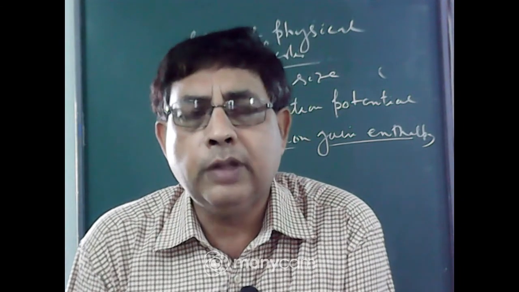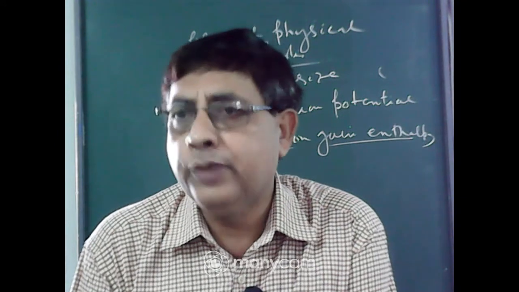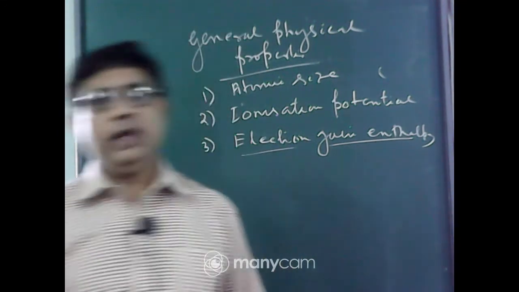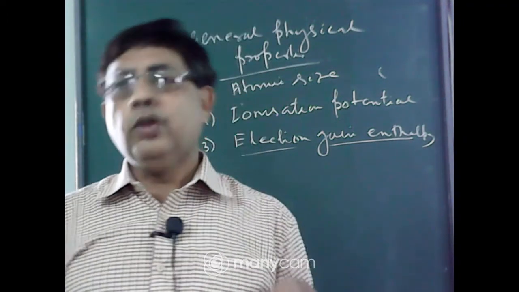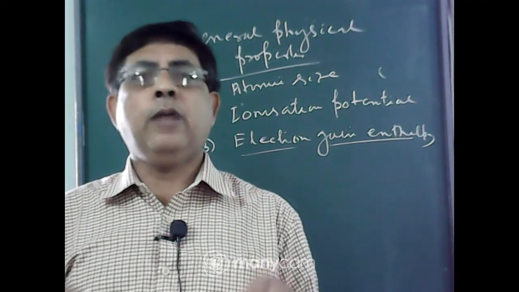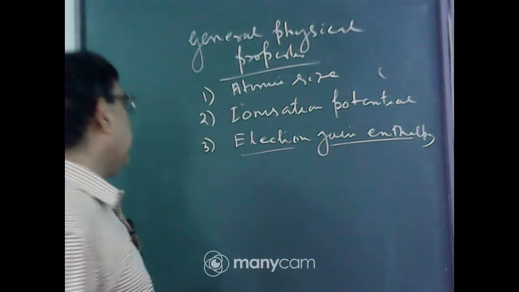So due to stable electronic configuration, magnesium, that is group 2, and group 15, that is nitrogen, phosphorus, they have positive electron gain enthalpy. Positive electron gain enthalpy means energy is not released. If you want to add electron in the outermost shell by force, then some amount of energy is absorbed. That means positive electron gain enthalpy.